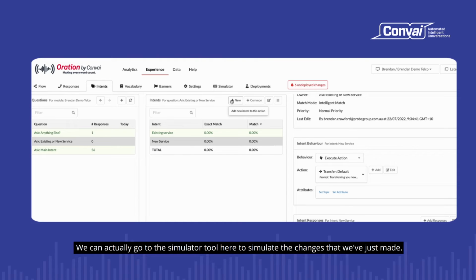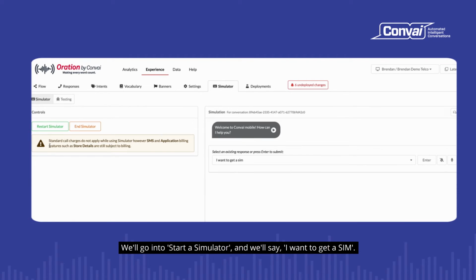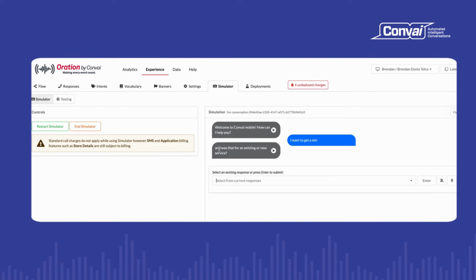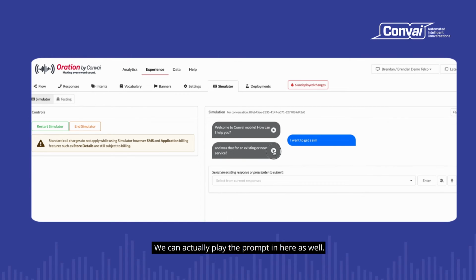We can actually go to the simulator tool here to simulate the changes that we've just made. So we'll go into start a simulator and we'll say, I want to get a SIM. And here's our question that we've just added. And was that for an existing or new service? We can actually play the prompt in here as well. And was that for an existing or new service?